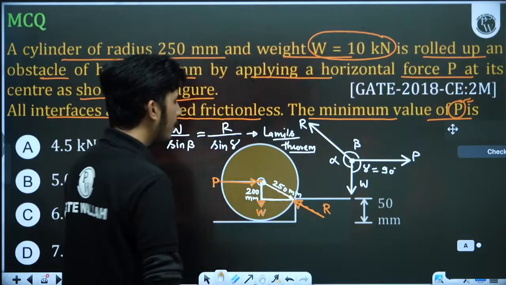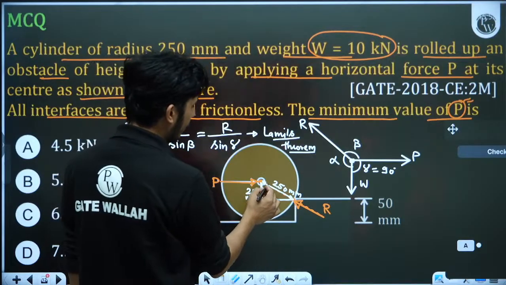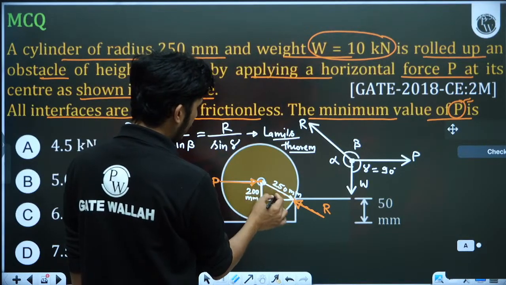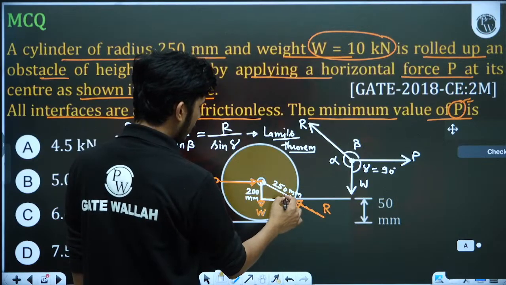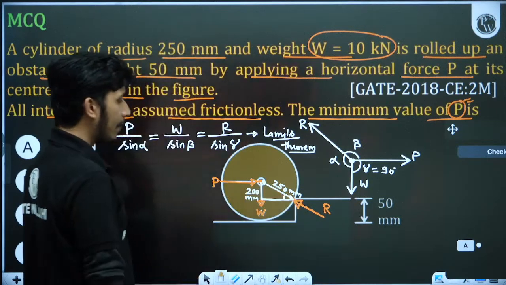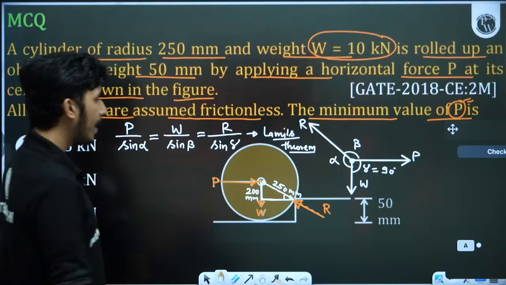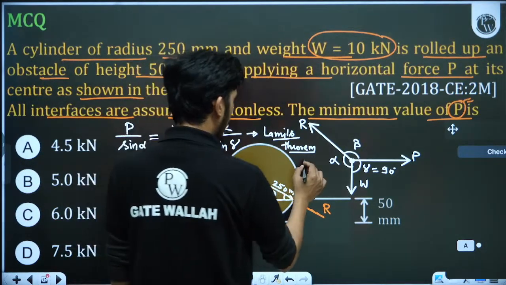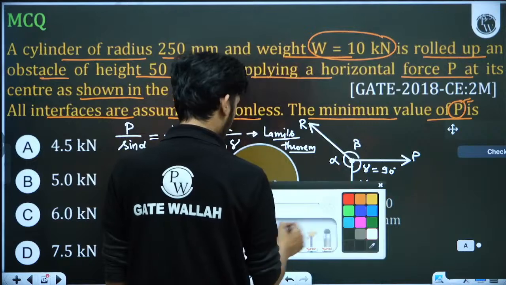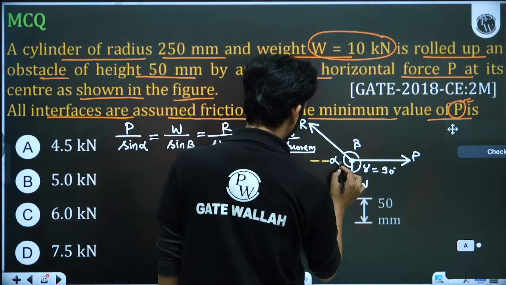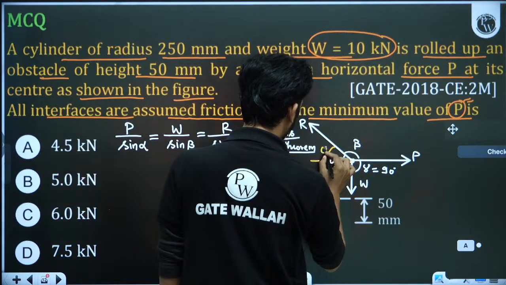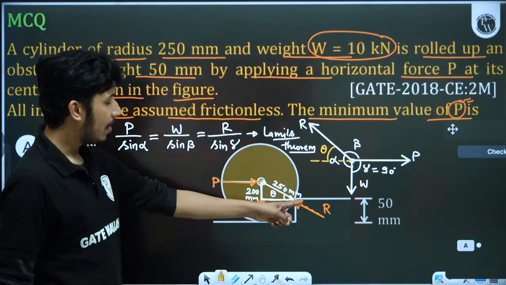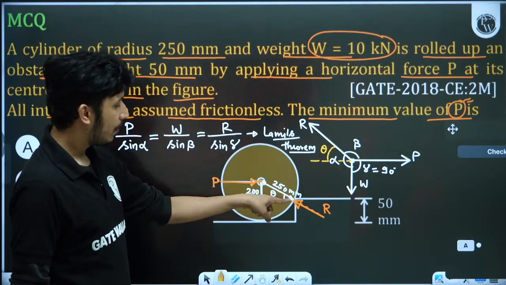So from here we can calculate this angle. Let's say this angle is theta. We can also call this theta, because this is the angle of R with the horizontal.